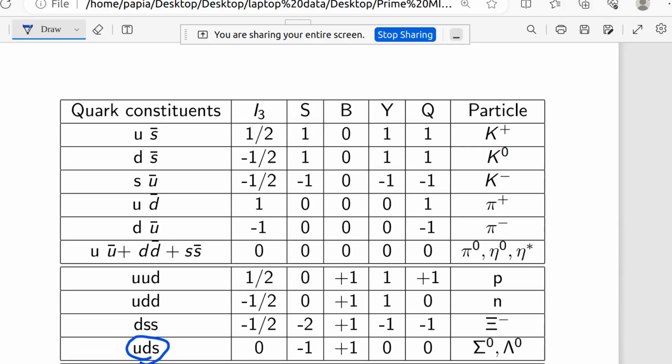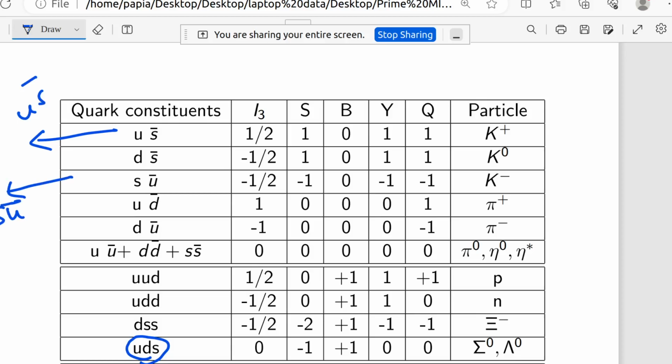Now coming to quark constituents, I have just mentioned some of the particles and their quark contents. You can see here k plus, k0, k minus. k plus has a quark content US bar and k minus has a quark content SU bar.